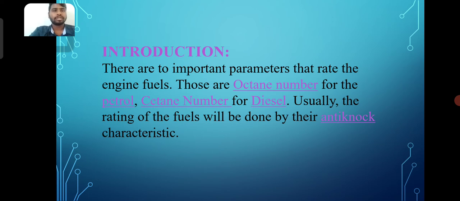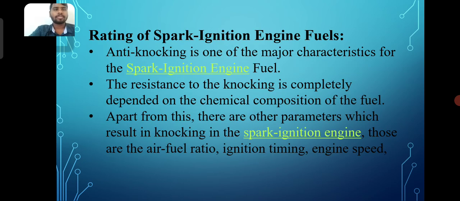There are two important parameters that rate engine fuels: octane number for petrol and cetane number for diesel. Usually the rating of the fuels is done by their anti-knock characteristics, and the rating of spark ignition engine fuels. Anti-knocking is one of the major characteristics for spark ignition engine fuel.